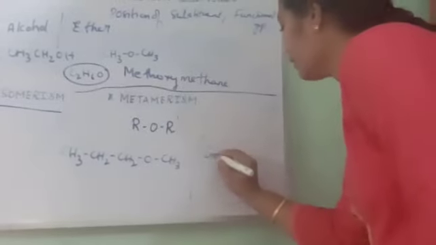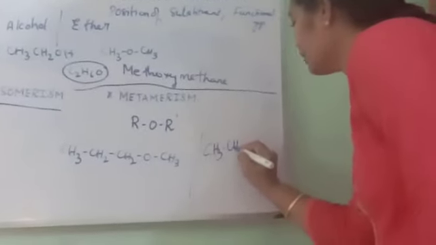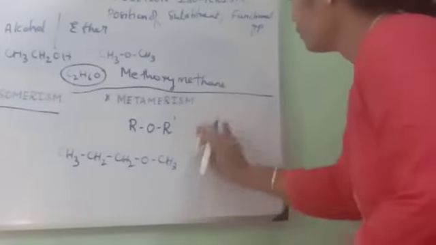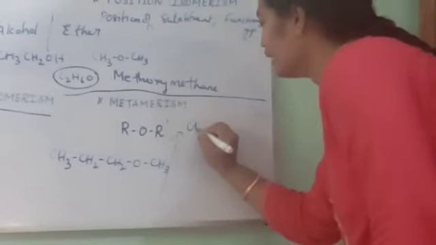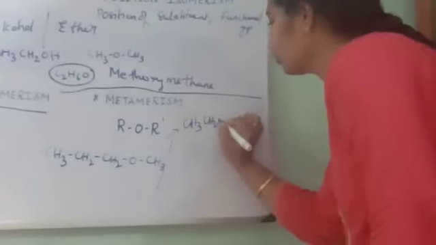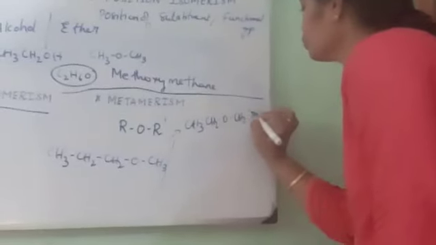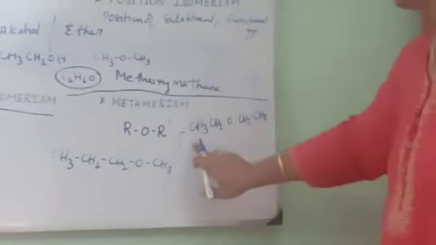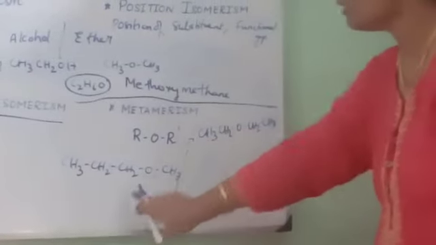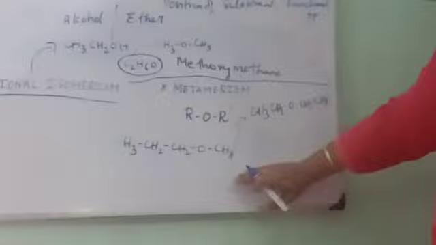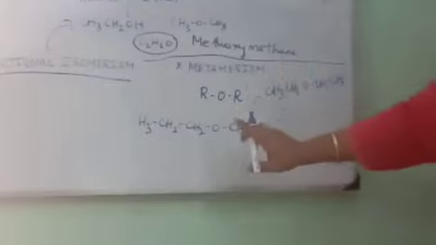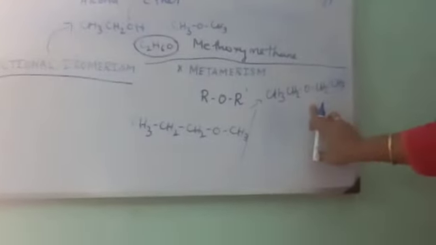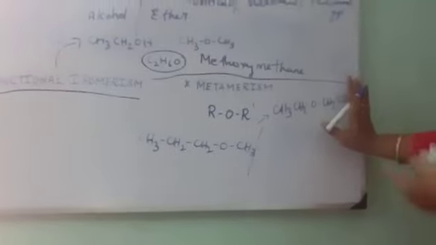Now, this can also be arranged in such a way that it becomes CH3, CH2O, again CH2, CH3. Now it becomes ethoxyethane. What is the difference between the two structures here? In this metamerism, only 4 carbons are present, but you can see the distribution of carbon on both sides of the functional group varies. Such an isomerism is called metamerism.